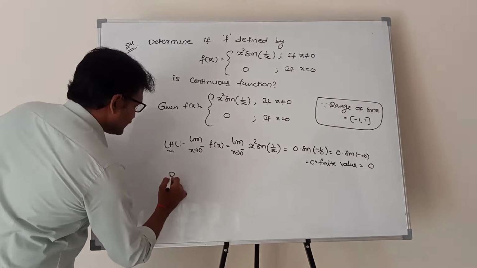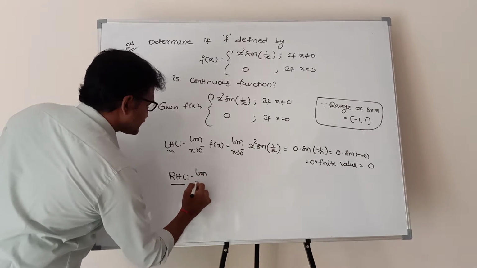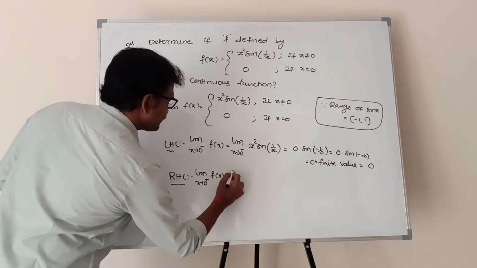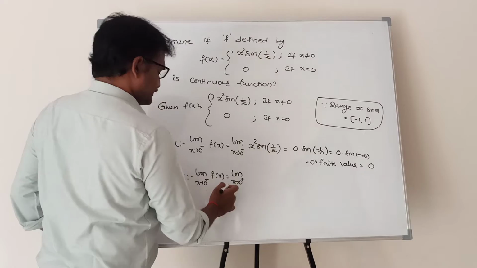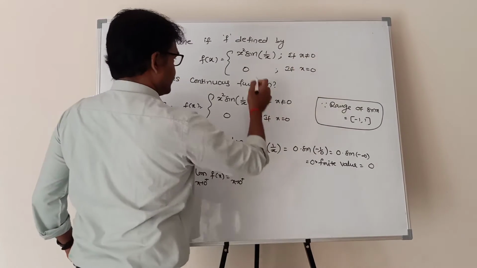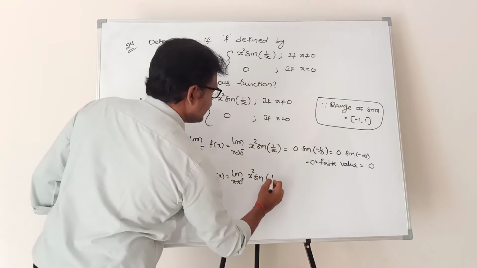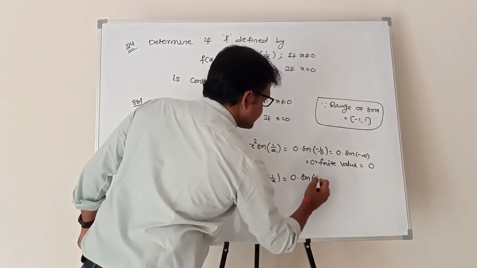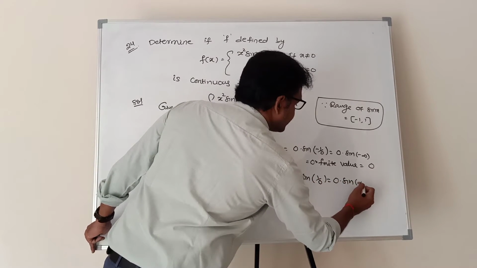Next, right hand limit. Limit x tends to 0 plus f of x. 0 plus means x not equal to 0. Then what is f of x? x square into sine of 1 by x. 0 into sine of 1 by 0, which means 0 into sine of infinity.